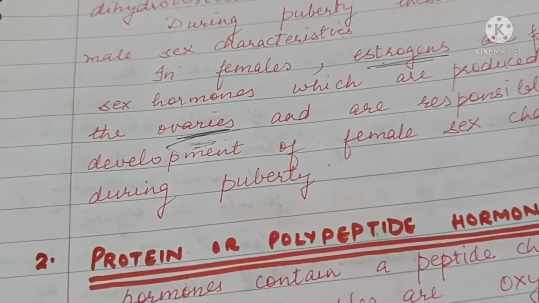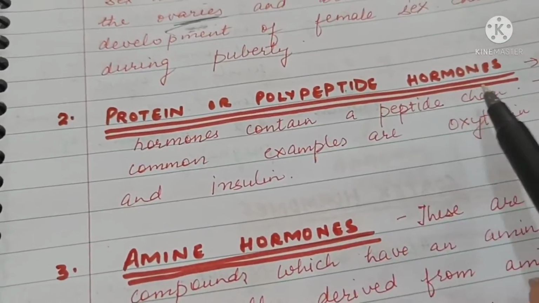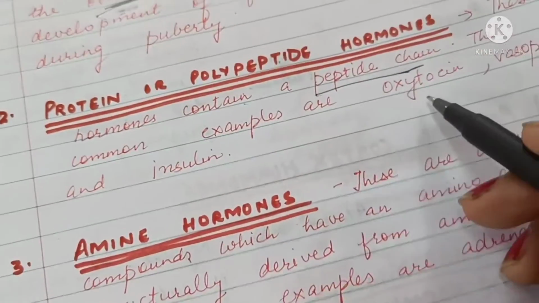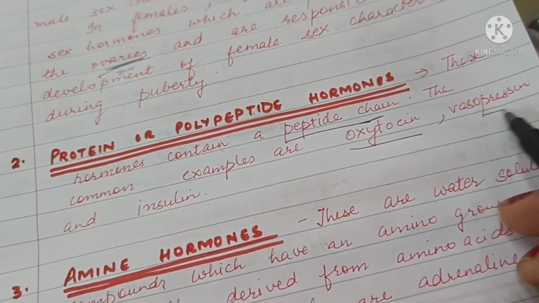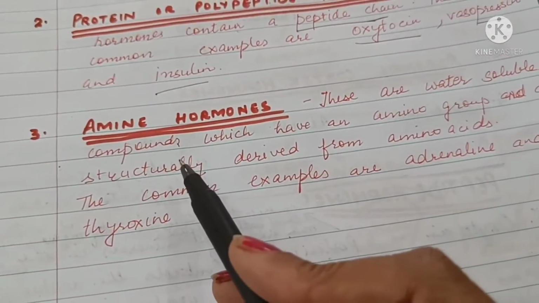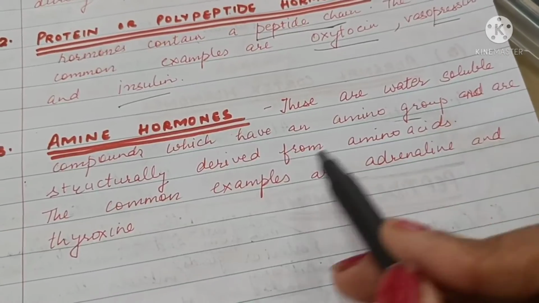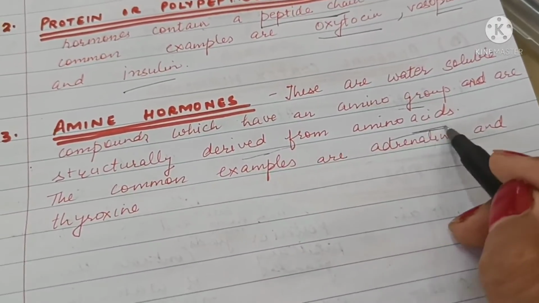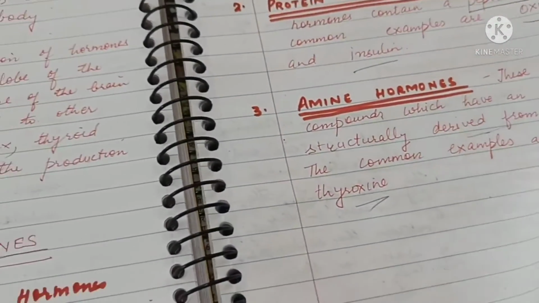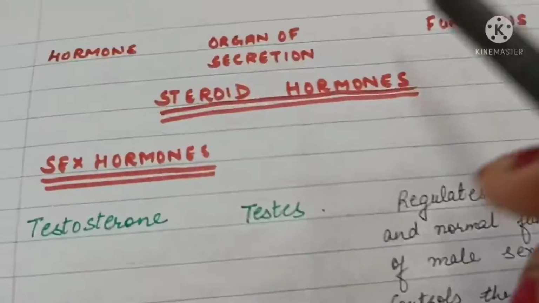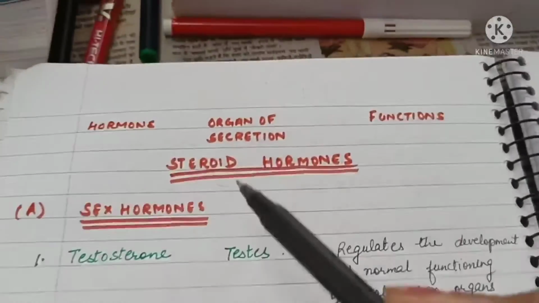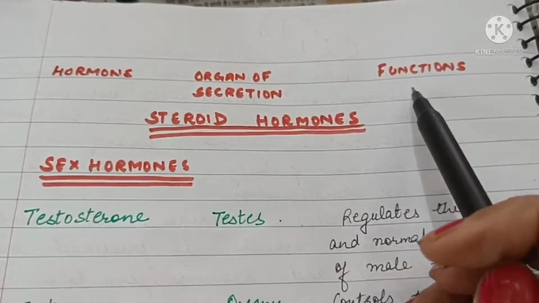characteristics during puberty. Proteins or polypeptide hormones will contain a peptide chain. Common examples are oxytocin, vasopressin and insulin. Amine hormones are water-soluble compounds which have an amino group and are structurally derived from amino acids. Common examples are adrenaline and thyroxine. So, let us talk about different hormones of our body, their organ of secretion and their function.